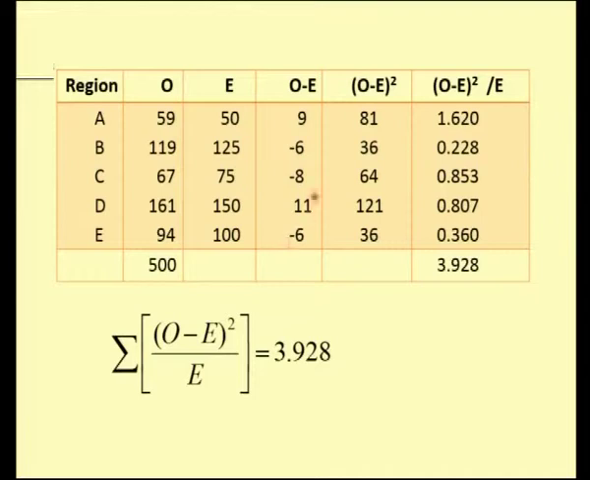So squaring all these numbers, what you have to do is take O minus E the whole square divided by my expected frequencies. So 81 by 50, 36 by 125, and so on give all these O minus E the whole square by E values. So we need to take the sum of these, and this is nothing but my calculated value. So the test statistic says that you have to find observed minus expected the whole square divided by E, and find the sum of all these. We have 3.928 as my calculated value.